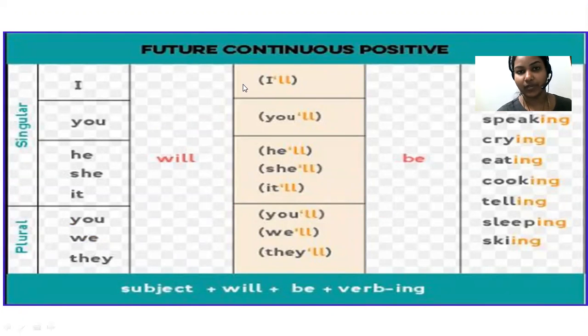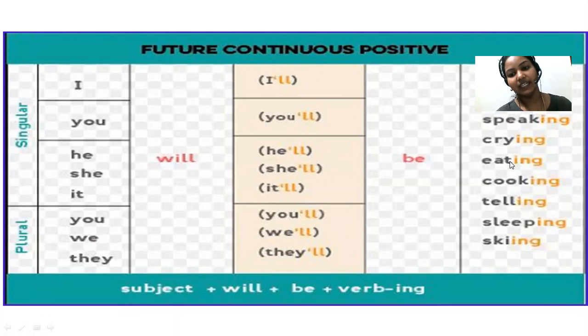So how do you write it? First, you have to write the subject: I, you, he, she, it, singular or plural. You have to write will. It is very easy. There is no discrimination between singular or plural. For all the subjects, you have to write will and be. Will be. Then the base form of verb plus ing.